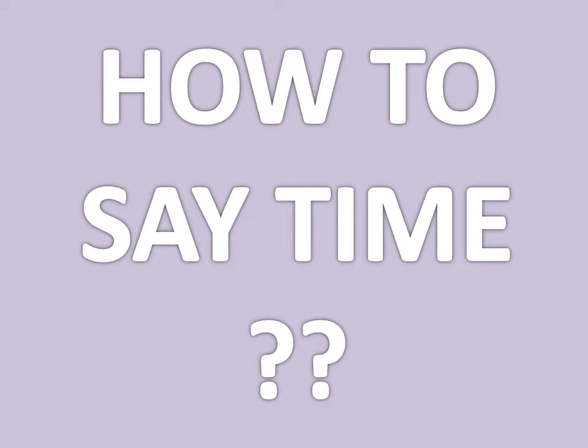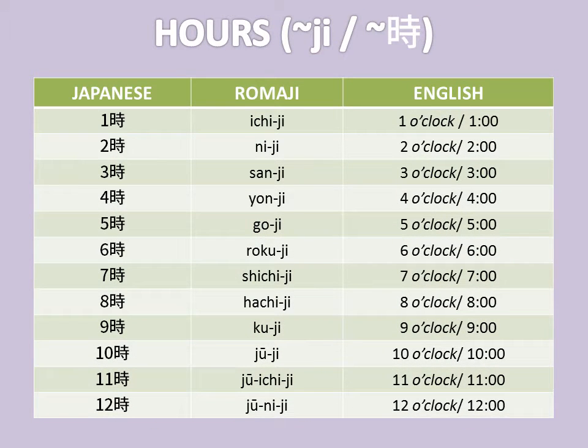Welcome back everyone. Today we'll be learning how to say time in Japanese. First we will learn how to say the hours. As we had learned the numbers in our previous videos, you just have to add the suffix ji.